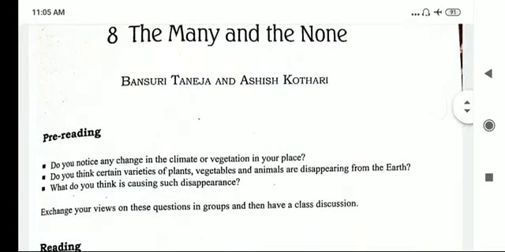It is written by Bansuri Tanija and Ashish Kothari. This is lesson number 8 of Chinnaur first 11th class English.